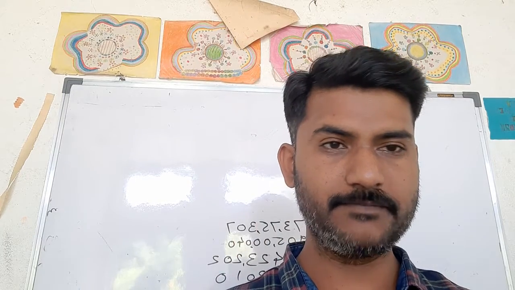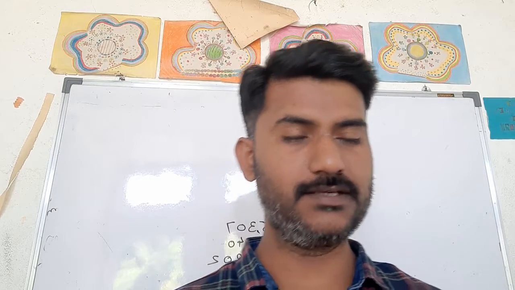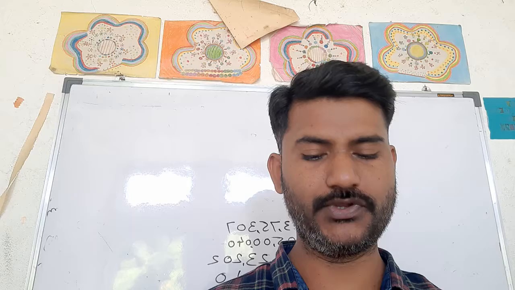We are learning the second lesson of geography, that is the Sun, the Moon, and the Earth. In that, solar eclipse is going on. What is there in the solar eclipse?